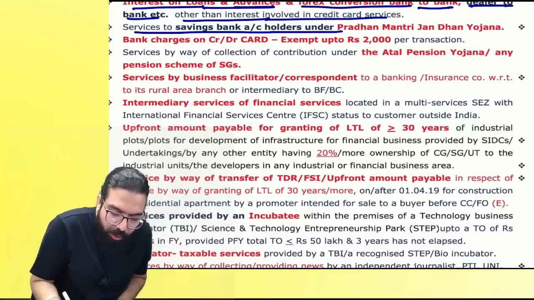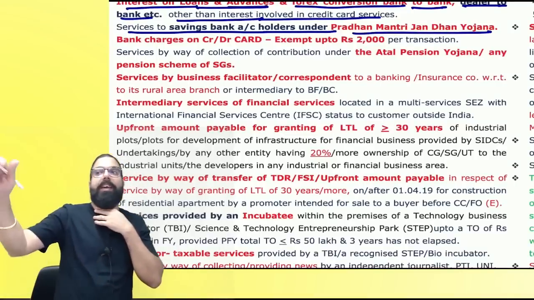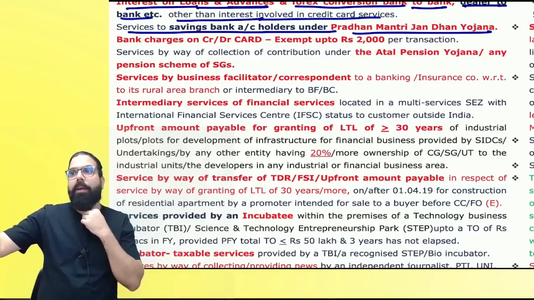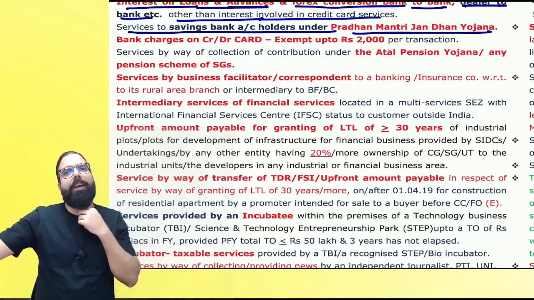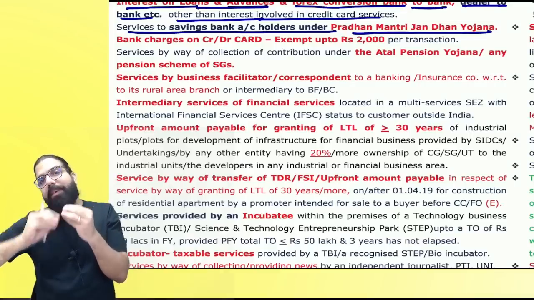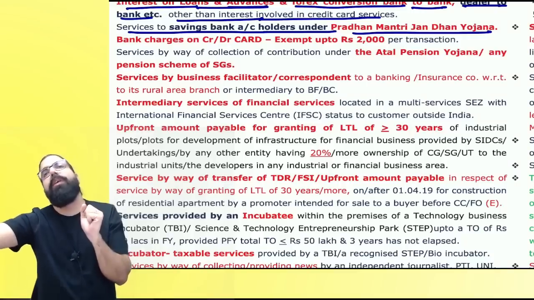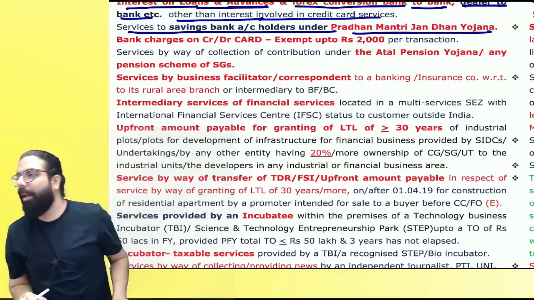Services to saving bank account holder under Pradhan Mantri Jan Dhan Yojana. Baba, in Pradhan Mantri Jan Dhan Yojana, zero balance accounts were opened for many people. Correct? All the people who wanted opened zero balance accounts. Now under that, if any service is provided, like debit card issued for 200 rupees, for that 200 if you charge GST and all, the government told don't charge. Can I go ahead, everyone?